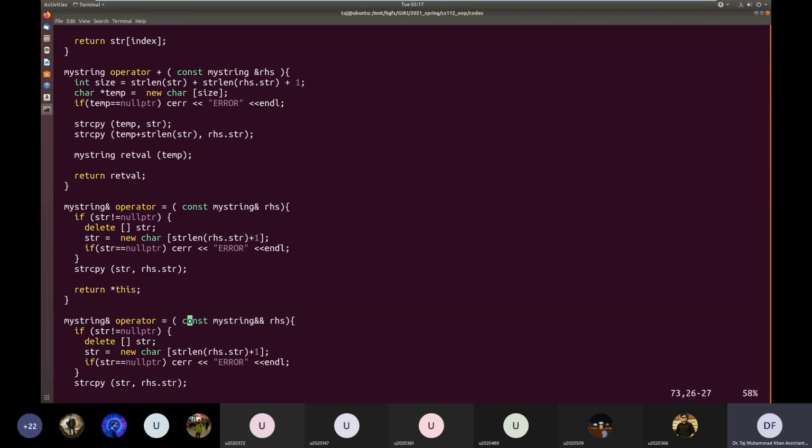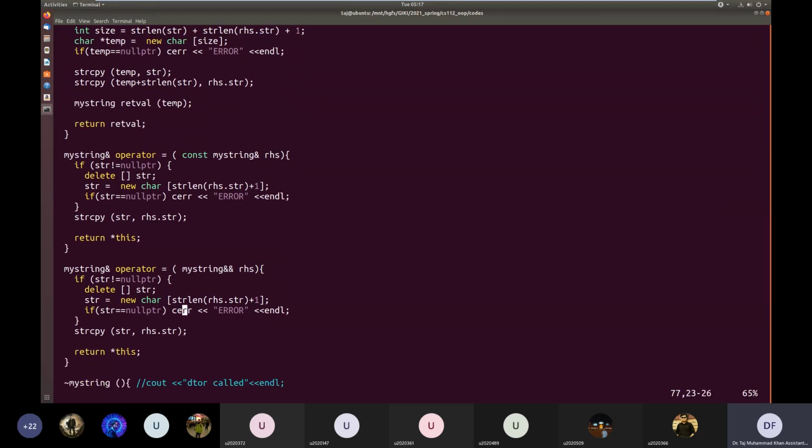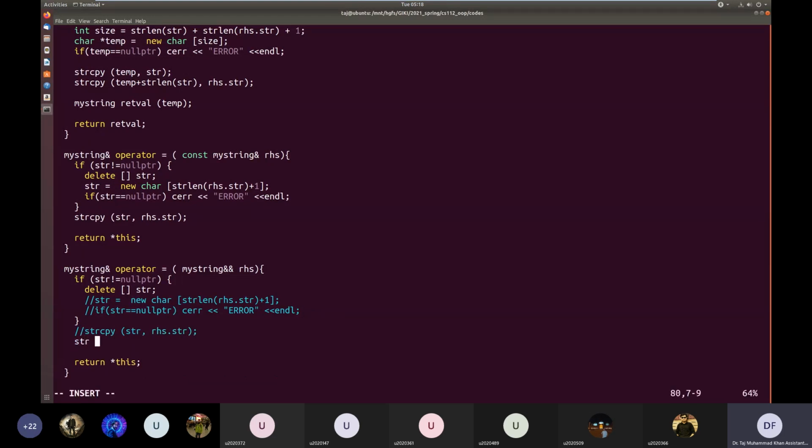Again, we can make it const or not, depends. So here we delete the old value and this will not be needed. This will also not be needed. Copy will also not be needed, and str is equal to, let's just have str.